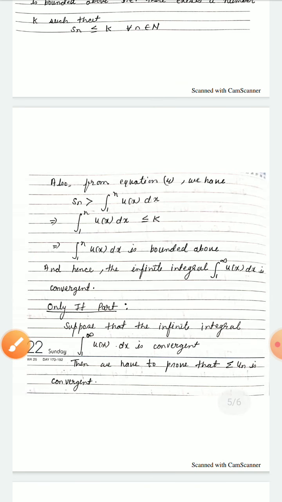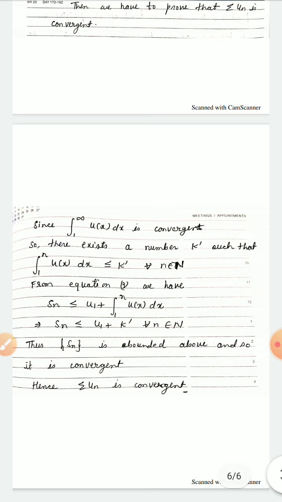Now the only if part. Here we suppose that the infinite integral 1 to infinity of u(x) dx is convergent. Then we have to prove that summation u_n is convergent. Now since integration 1 to infinity of u(x) dx is convergent, there exists a number k' such that integration 1 to n of u(x) dx is less than or equal to k' for all n belongs to N. So from equation 3, we can write S_n is less than or equal to u_1 plus integral 1 to n of u(x) dx.